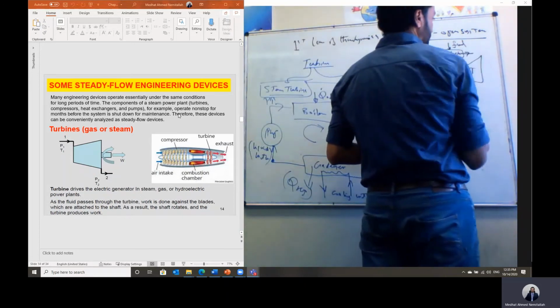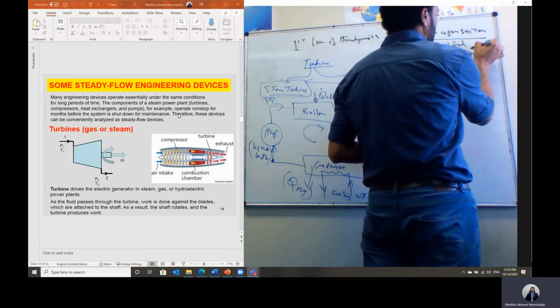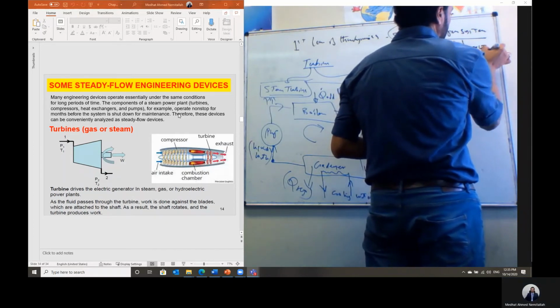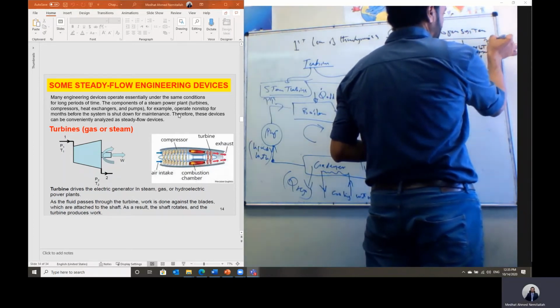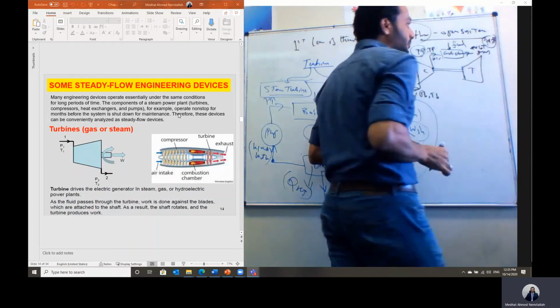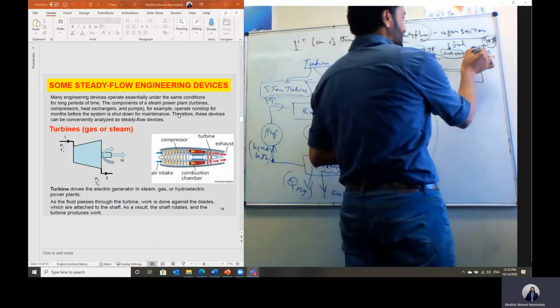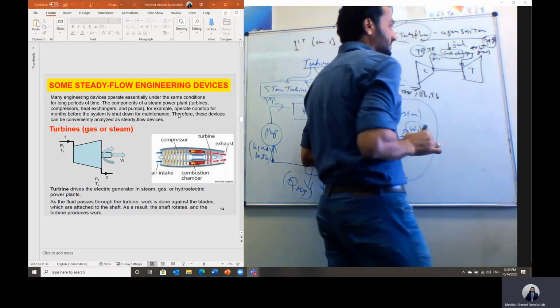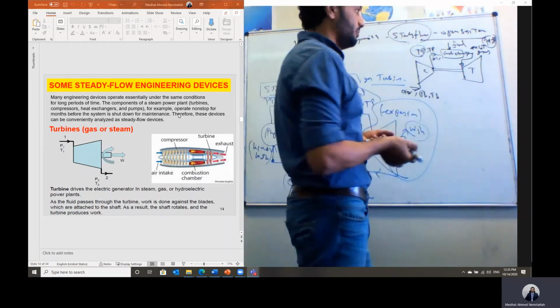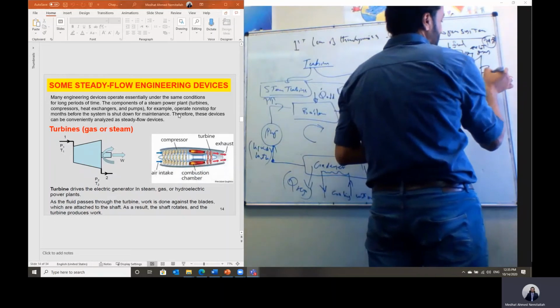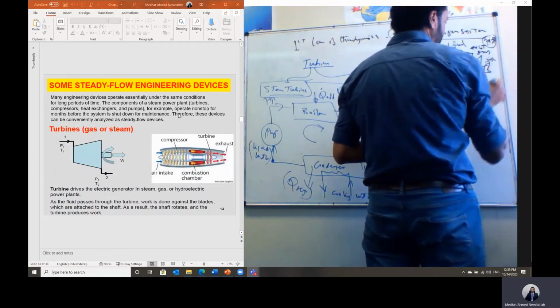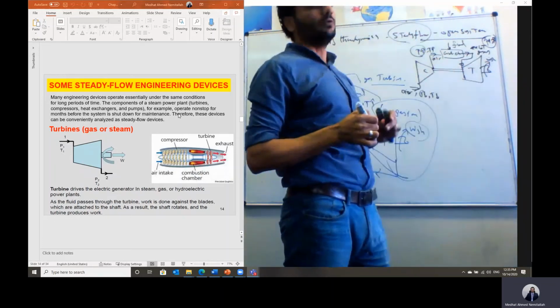Then the exhaust gases will be of high pressure and also high temperature. Now we have a fluid of high pressure and high temperature. We can take this fluid and pass it inside the turbine to expand from high pressure to low pressure. In this case, we can generate shaft power using this flow.